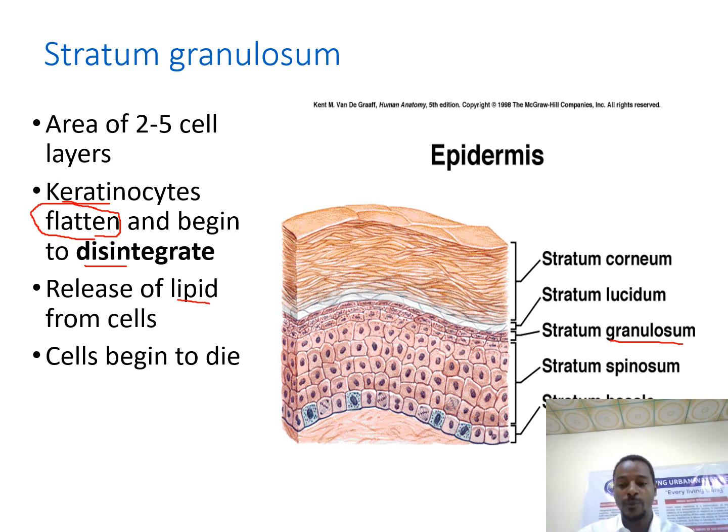They cover the outer parts of the cells in the subsequent layers, in lucidum and in corneum. This lipid is important to reduce water loss from the surface of the skin. And keratinocyte cell death starts in this layer.